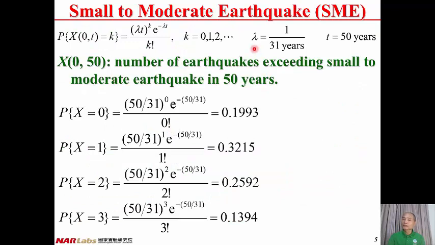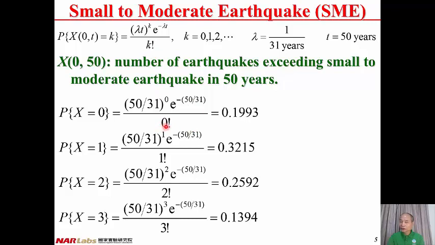Now we have lambda equal to 1 over 31 years, t equal to 50, and X is the number of earthquakes exceeding the small to moderate earthquake in 50 years. Probability of X equal to 0 equals (lambda t) to the power 0 times exponential minus lambda t, with lambda equal to 1 over 31 and t equal to 50, divided by 0 factorial, which equals 1.